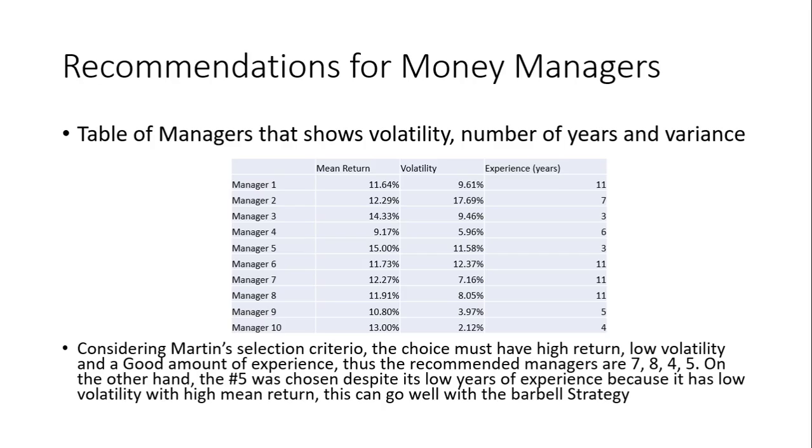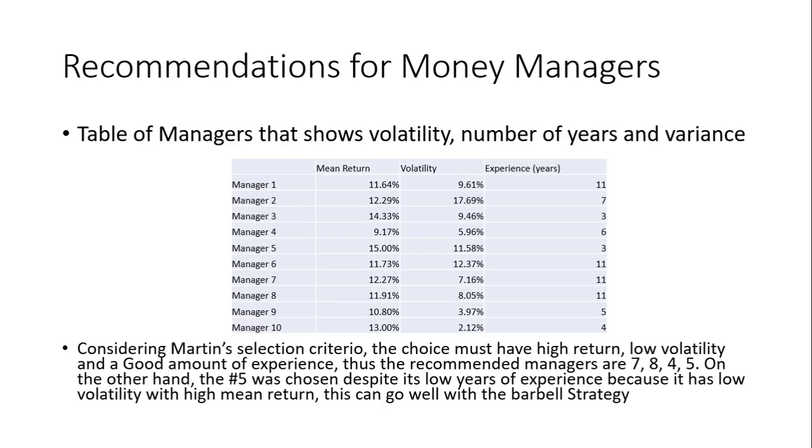Now, for recommendations for money managers, we have this table with different money managers, their mean return, their volatility, and years of experience. In this case, we decided to apply a barbell strategy. We're going to have three managers who have very low volatility and good mean return. In this case, there are seven, the eight, and the four, who have very low volatility and a good amount of years of experience. And we're going to have the number five, who has a very high mean return and very high volatility with low years of experience.